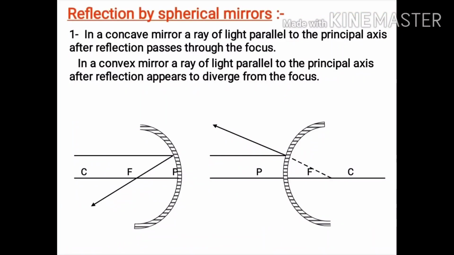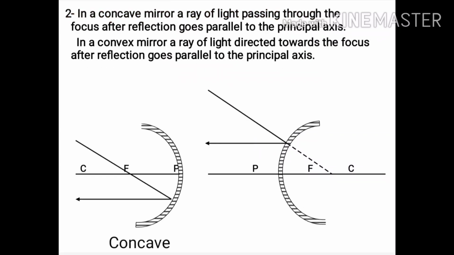A ray parallel to the principal axis, after reflection, will pass through the principal focus in case of a concave mirror, while in case of a convex mirror it appears to diverge from the principal focus. Now let's see another ray. In case of a concave mirror, a ray of light passing through the focus after reflection goes parallel to the principal axis, just the opposite of what we have seen in the first case.